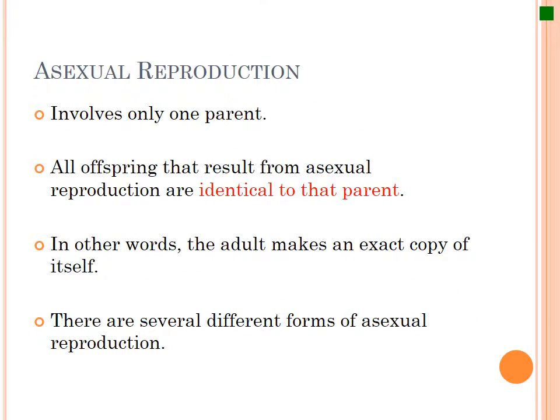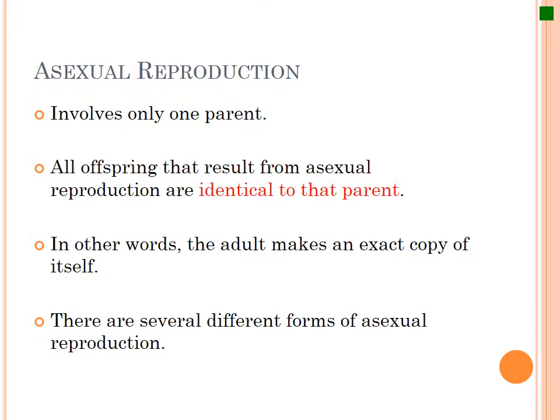So in asexual reproduction, only one parent is involved. The offspring are going to be exactly alike to the parent. You can think about it in this weird way: it's as if the parent and the offspring are identical twins to one another. There are a few types of asexual reproduction that you need to know about. The first kind is called binary fission. The second one is called budding. The third one is called spore production. And the fourth one is vegetative reproduction. So these are all examples of asexual reproduction.